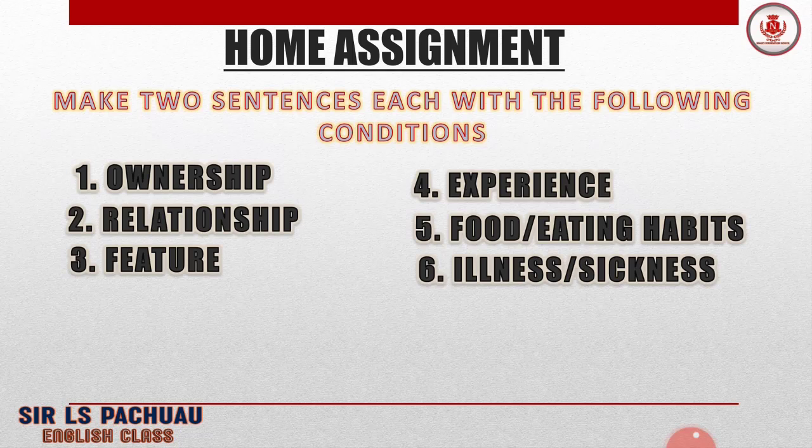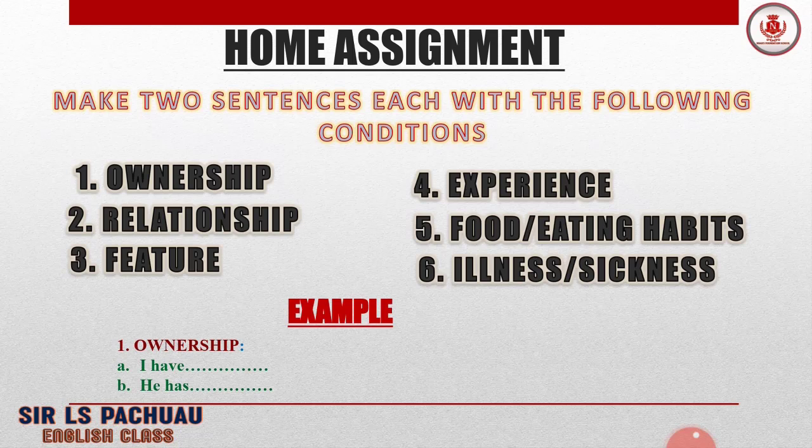Alright, so this is how you're going to answer. Number 1 is ownership. I ask you to make 2 sentences each. You can write it like this. Number 1, ownership, and sub number A, I have this and that. B, he has this and that. And with experience also it goes the same way. You have to do it in the same manner. With feature also you have to do it in the same manner like I'm doing here. I'm just giving you a hint. Alright, an example. So please make good use of these examples.